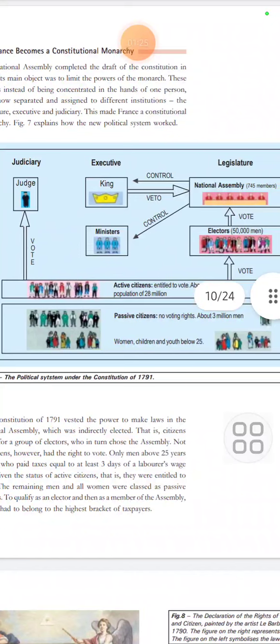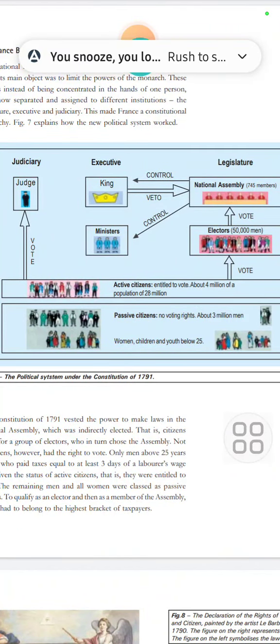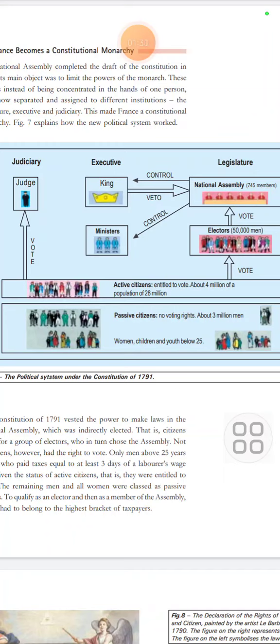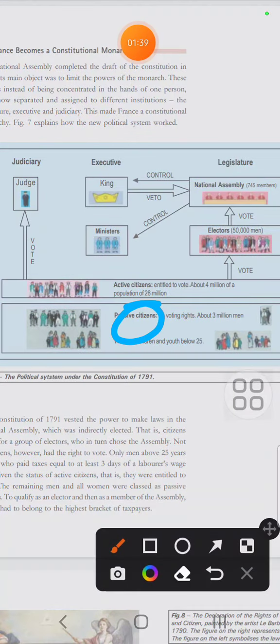If you look here, it first tells you about the passive citizens, the citizens who did not have any right in the country, neither in voting nor in taking any decision. The first category down includes the passive citizens. Understand, women were a constant group of people who were not allowed to vote in France. So women were part of the passive citizens. Also, those who were the lowest taxpayers belonged to the category of passive citizens, and also people below the age of 25.